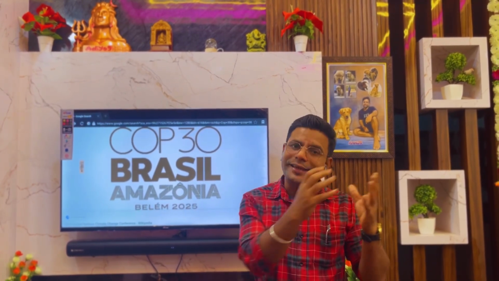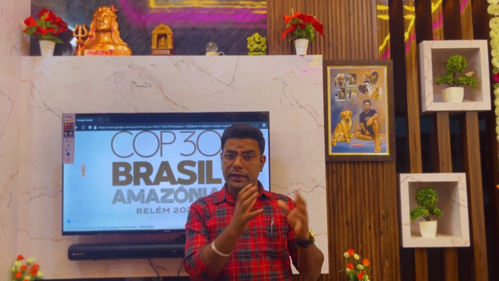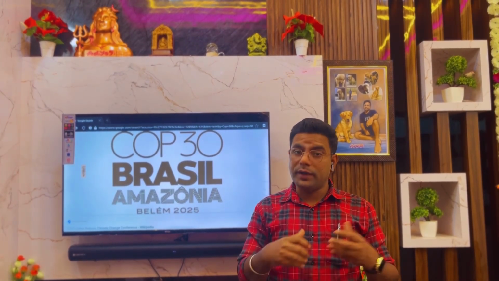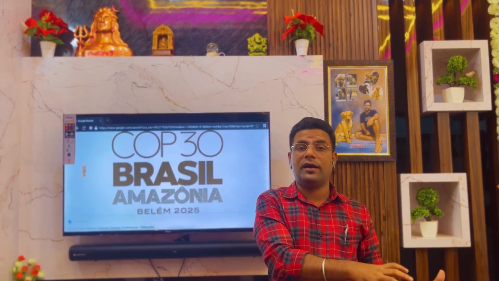And next, you need to understand what we mean by COP. The Conference of Parties: those who are signatories to the UNFCCC of the UN are all called the parties. And conference usually means a meeting. They meet annually to discuss the key issues, what is to be done, and what is already done. Like this, the key issues will be discussed in each conference.